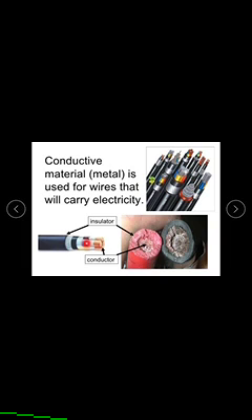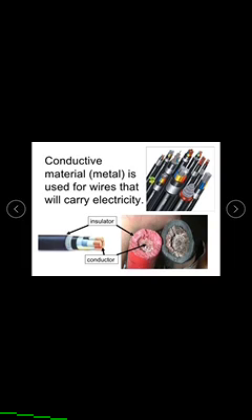And next, in this diagram we may observe the inside part of the wire acts as a conductor, and the outside part of the wire acts as an insulator.